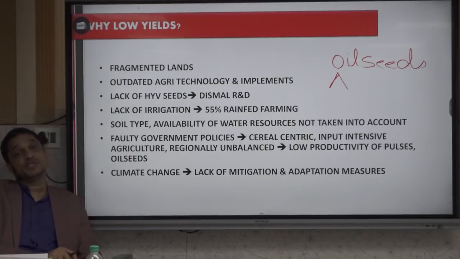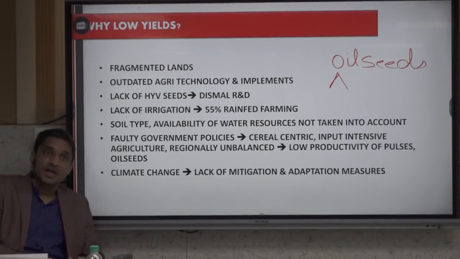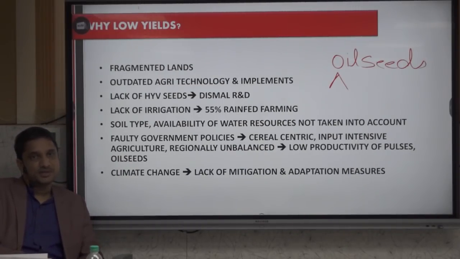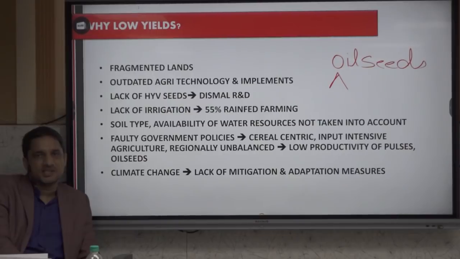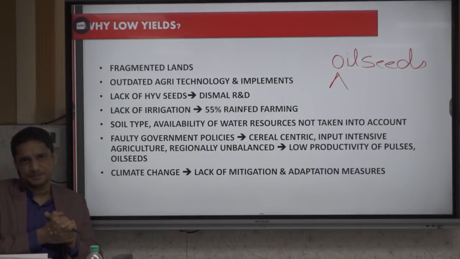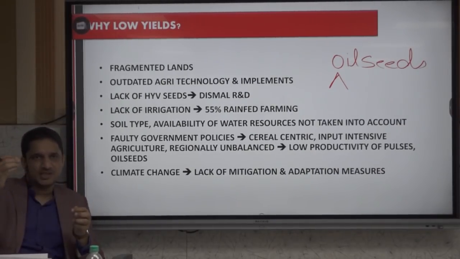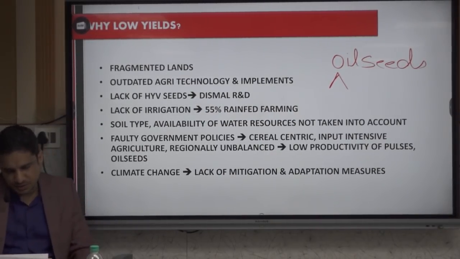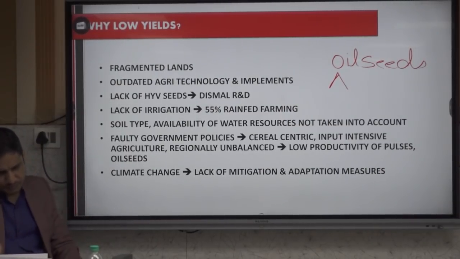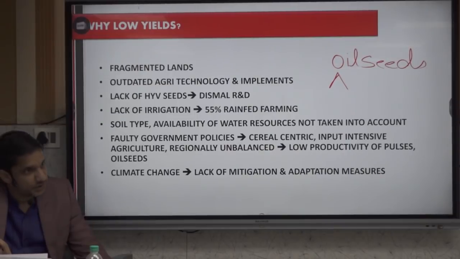Look, related to pulses, the pulse prices increased in 2013-14. Then the government allowed import of pulses, and then they forgot to stop it the very next year. So there was excessive production of pulses also, there was excessive import also, and the pulses price decreased drastically because there is no effective MSP on pulses. So at least we should know the rough value. The overall consumption of pulses in India is approximately 25 million tons. Now think about how much production, how much import, and so on.